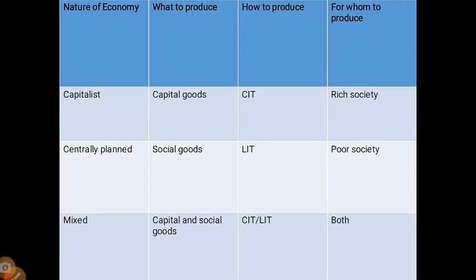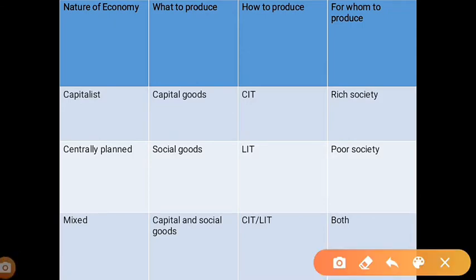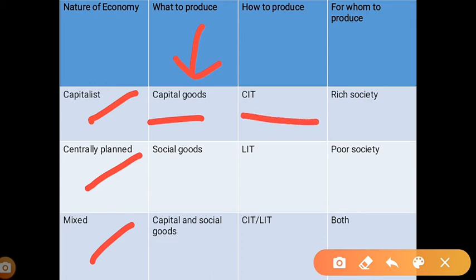This is the nature of economy, and here we have three types of economy: capitalist, centrally planned and mixed economy. If we talk about the capitalist economy, what to produce? Capital goods. How to produce in a capitalist economy? By capital intensive technique. And for whom to produce in a capitalist economy? For the rich society. Numbers of rich society belong to the capitalist economy and developed economy.